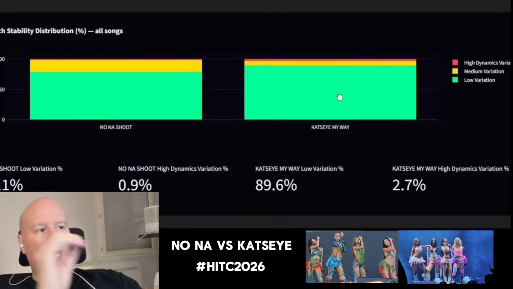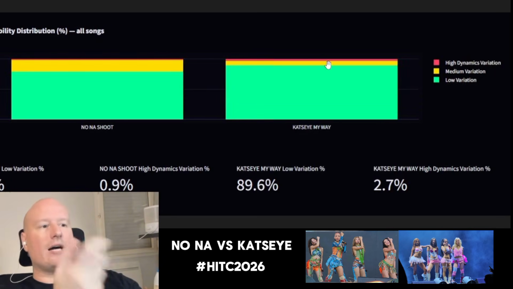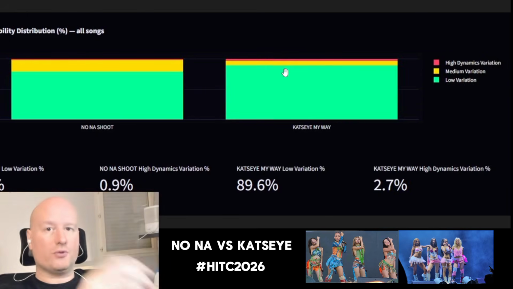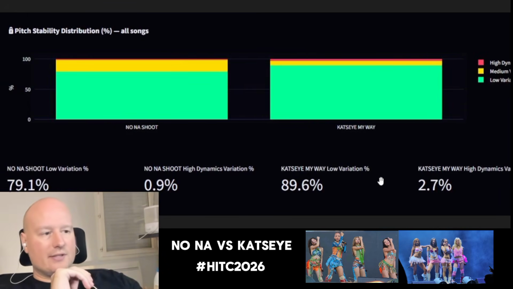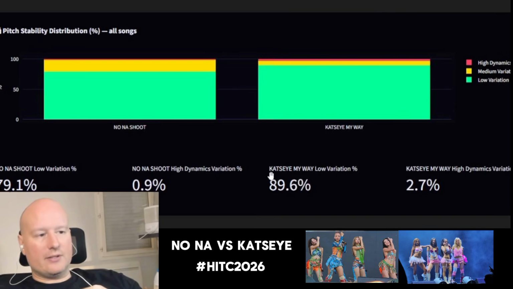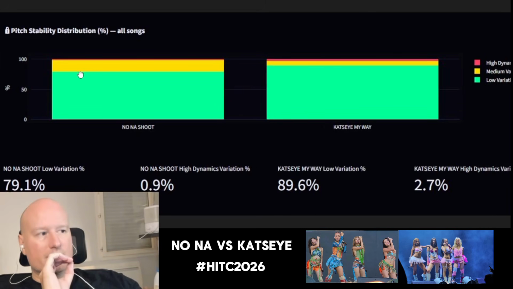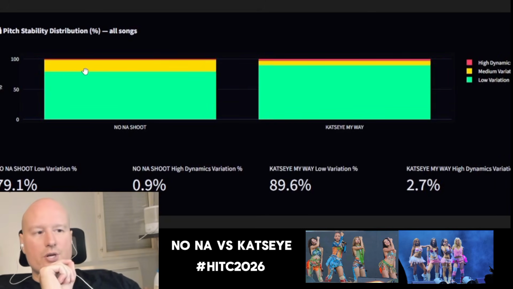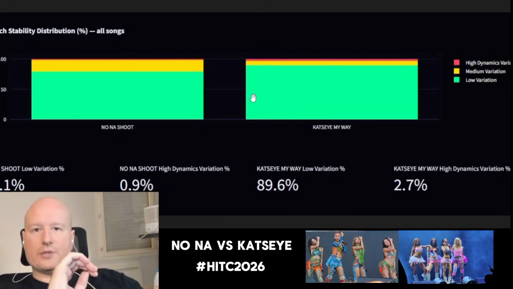I divided the data into high dynamic variations, medium variations, and low variations. We can see the high dynamic variation on KATSEYE is a bit higher in percentage, which is normal. You see the little outliers, the little dots I showed you before. It's 2.7%, and for low variation they have more. What's really interesting with NONA is that they have more medium variation, while KATSEYE has brief moments where they're different from the pitch they're supposed to be singing.